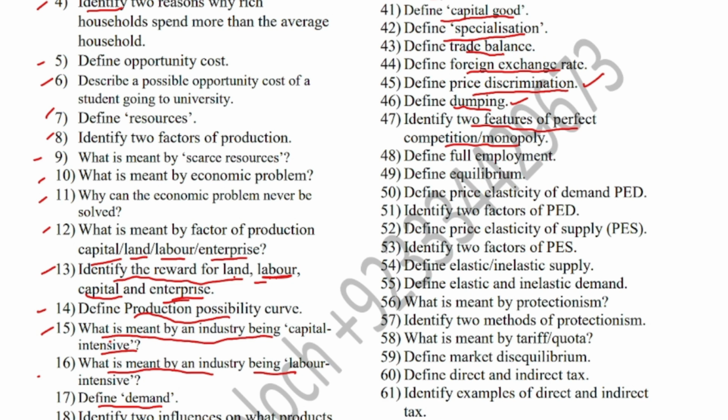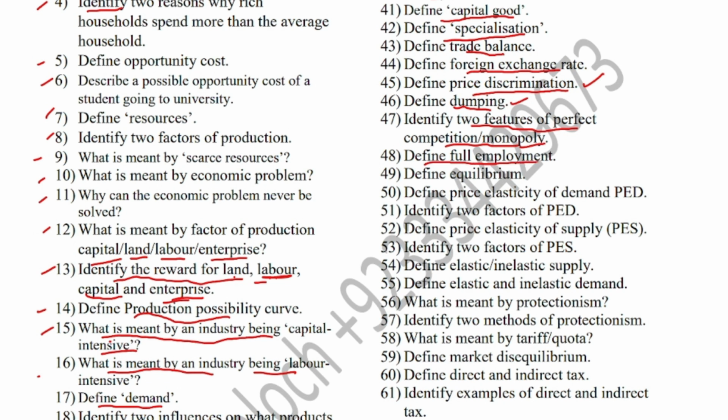Identify two features of perfect competition or monopoly. Perfect competition is a market structure in which there are millions of sellers, or a lot of sellers, selling homogeneous products, and there is no barrier to entry and exit. And monopoly is the single dominating firm in the industry that discriminates prices and sells differentiated products.